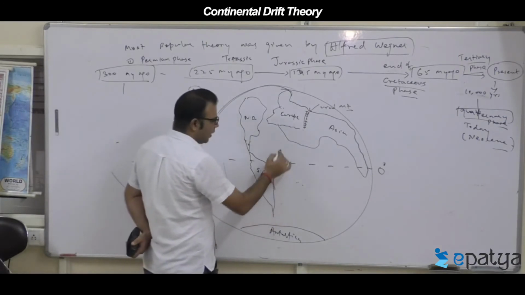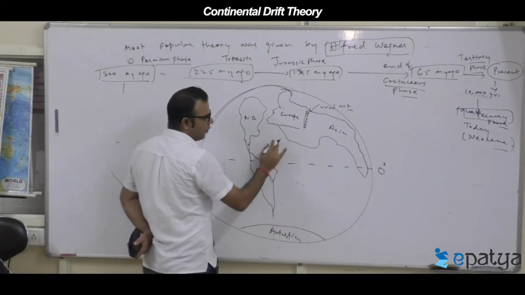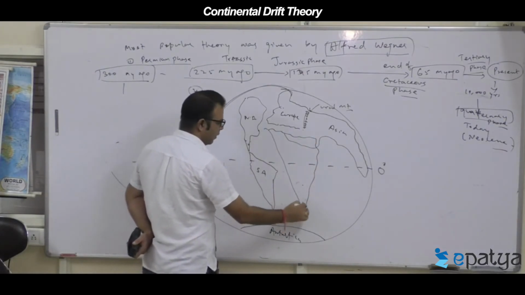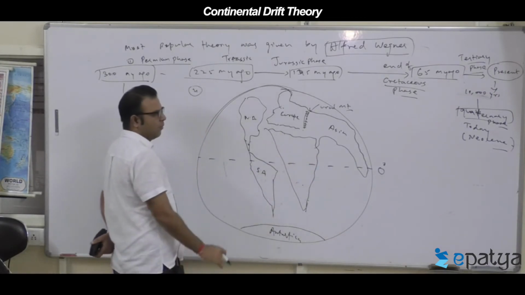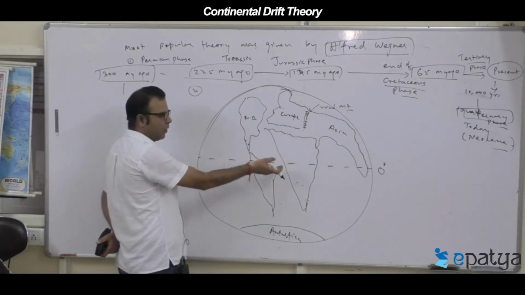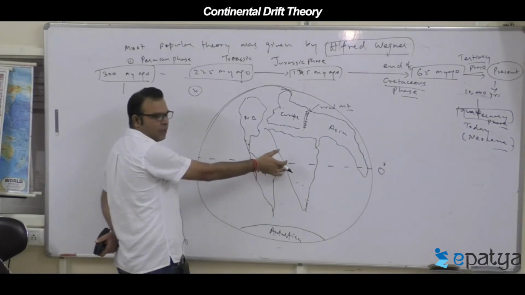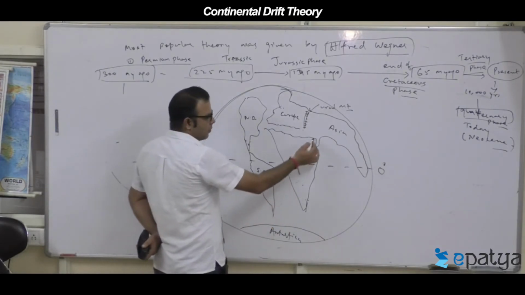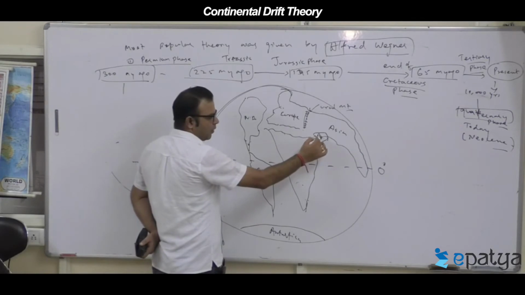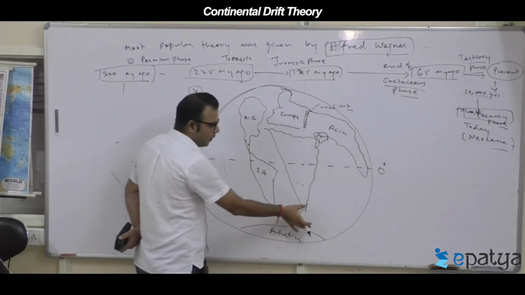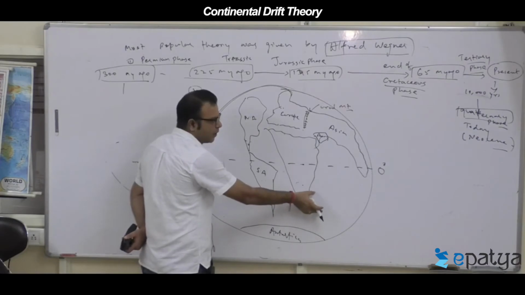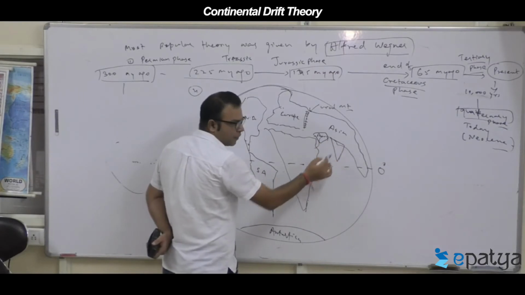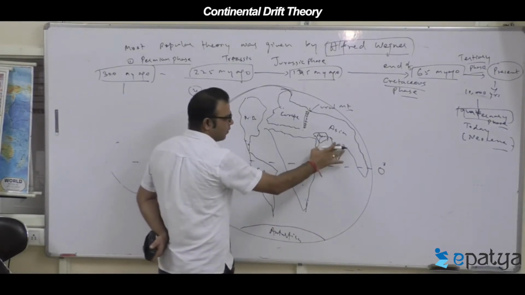Now Africa came to this point. The African landmass has come to this part. The center of Africa is where the equator exists. Now there is a smaller plate that got broken, called Arabia. Then the Indian plateau shifted from here, the Madagascar part, and shifted completely and got attached with this particular region. Completely attached with this region today.